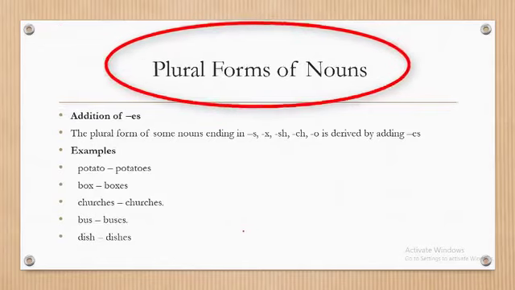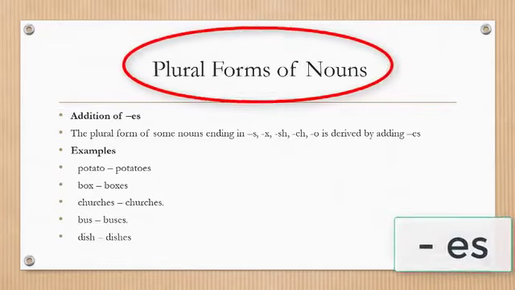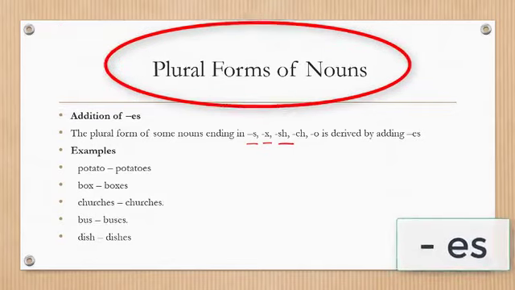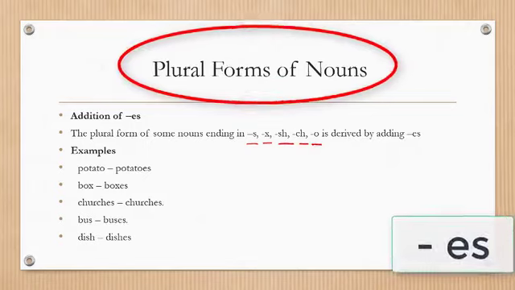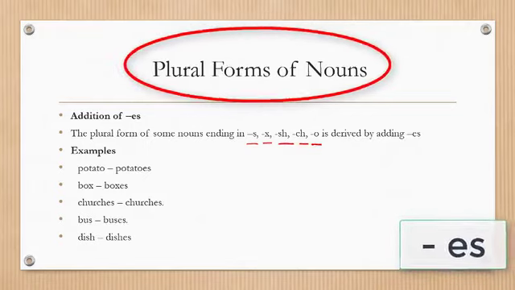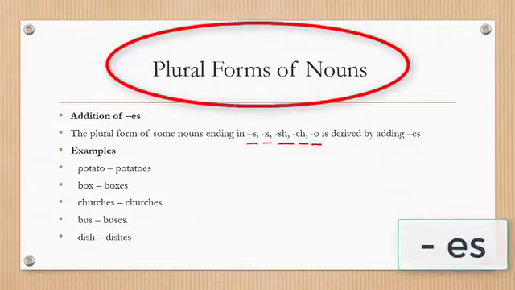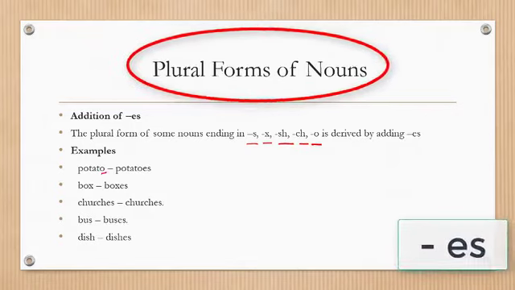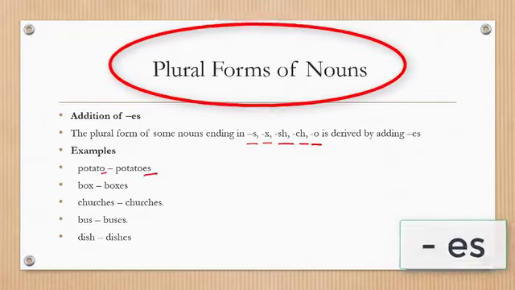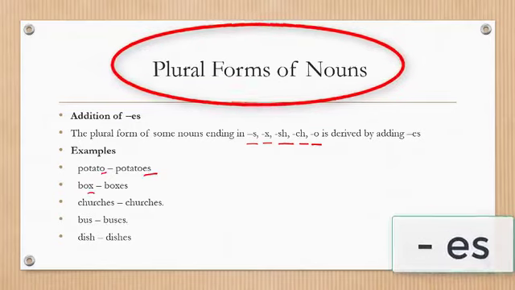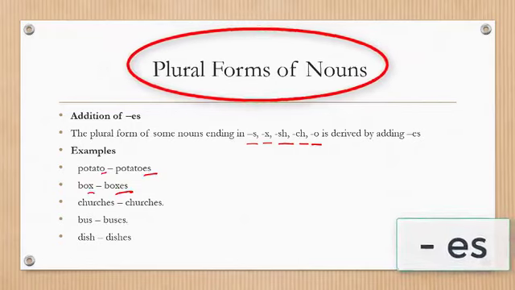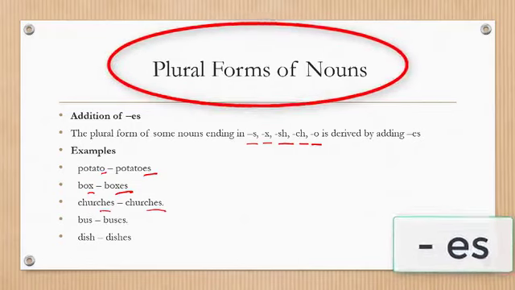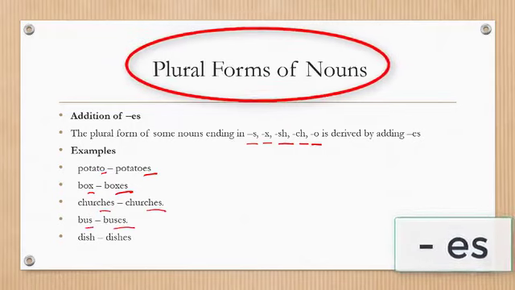Some nouns take es at their ending, especially when those nouns end in s, x, sh, ch, or o. Most of them add es. For instance, potato ends in an o. When you form the plural, potatoes. This one ends in an x, box. The plural, boxes. Church, churches. Bus, buses.